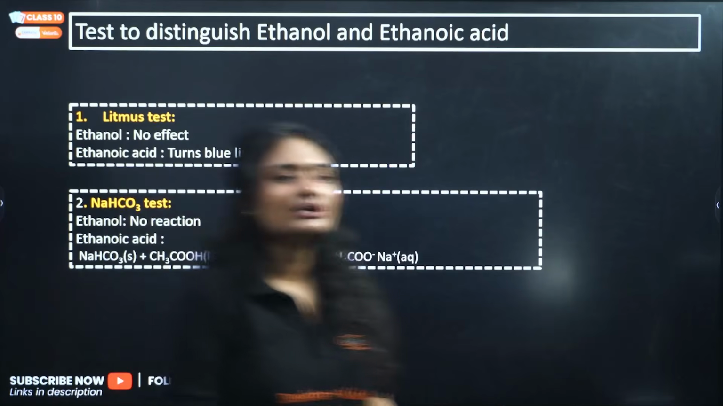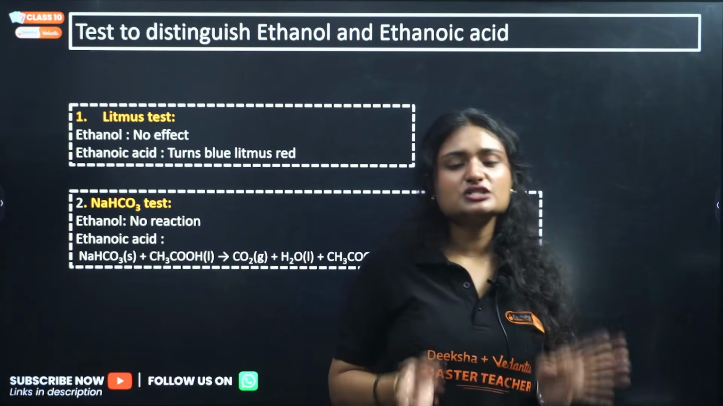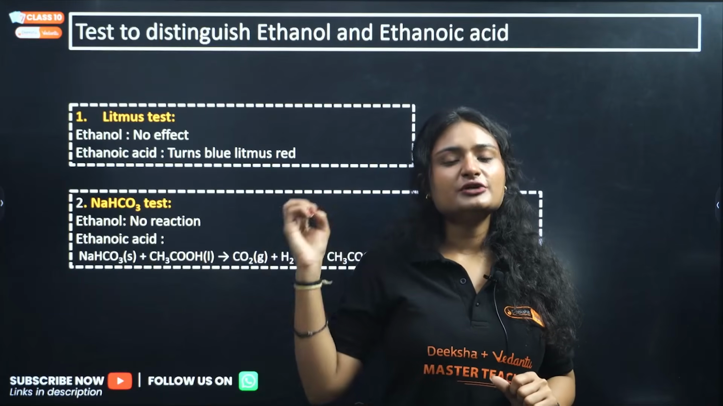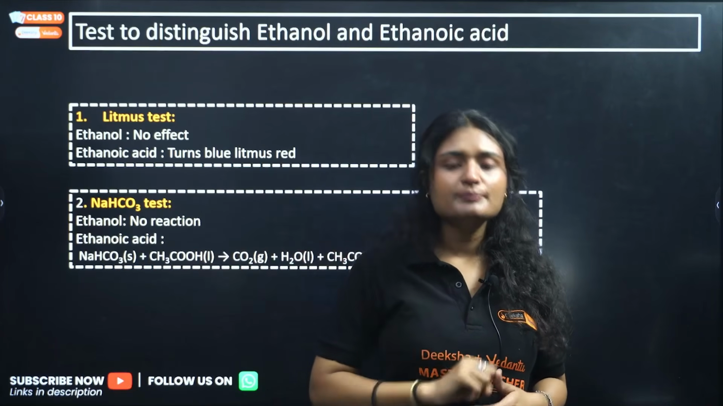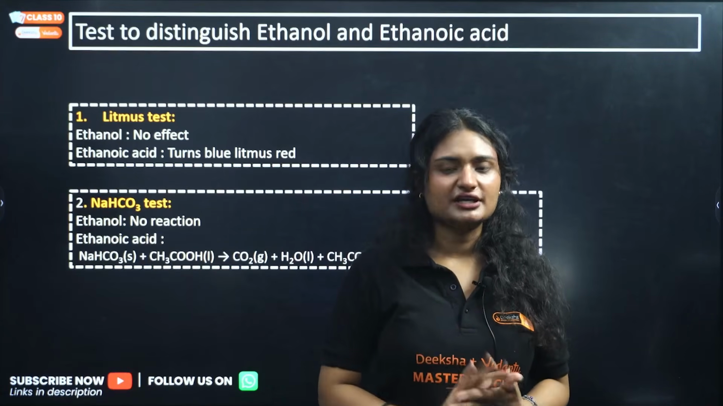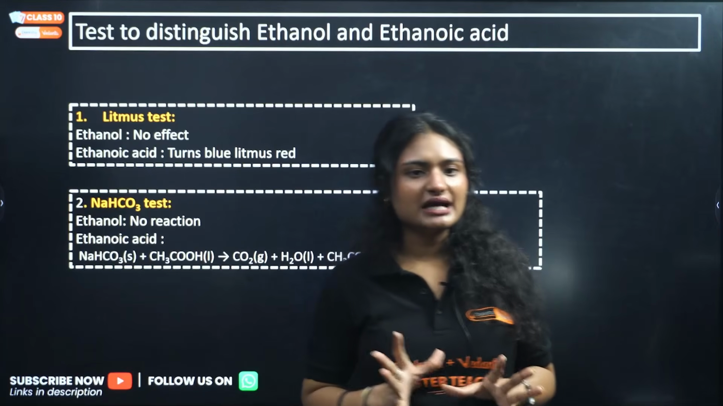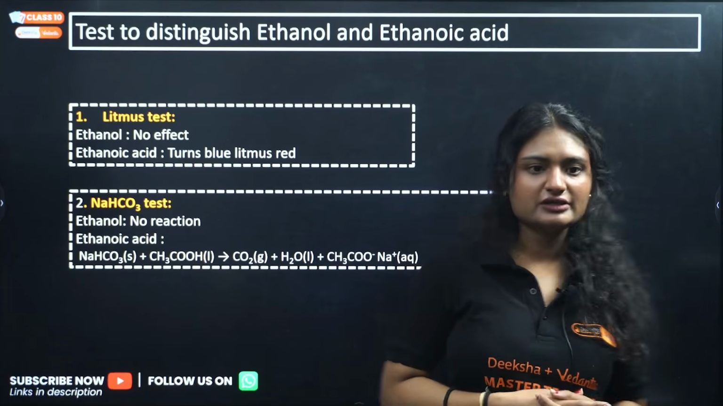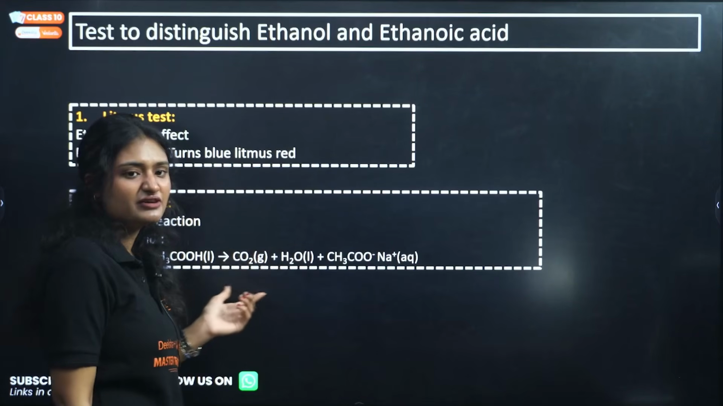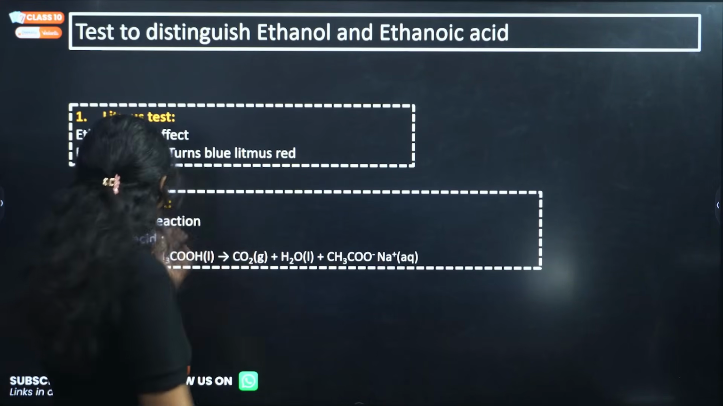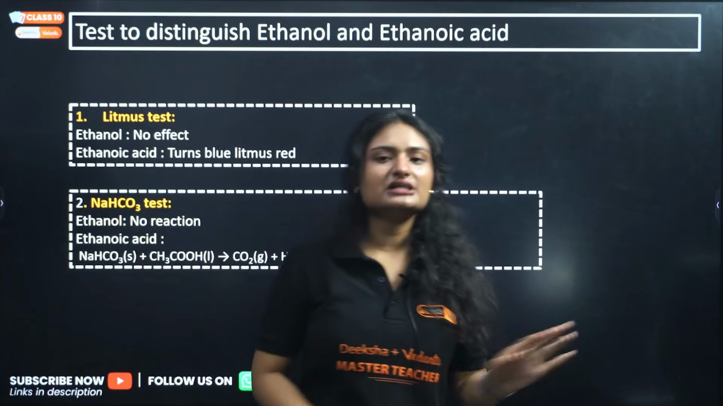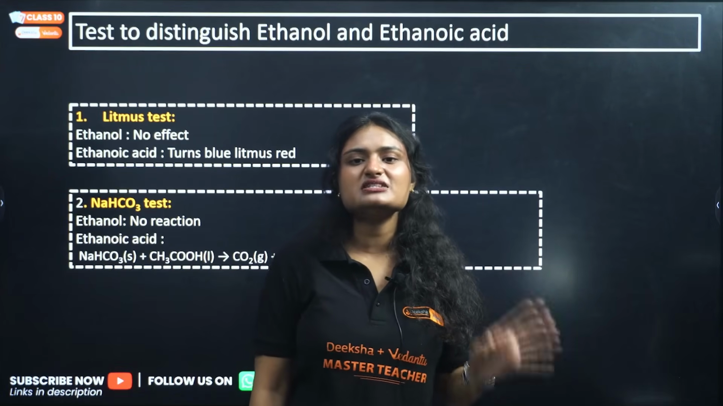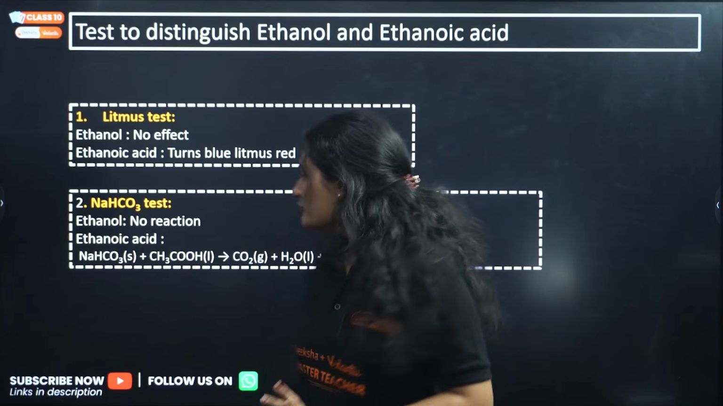Now, how do you distinguish between ethanol and ethanoic acid? There is one litmus test. Ethanoic acid is an acid, so it will turn blue litmus red, but for ethanol there will be no effect. Similarly, when ethanoic acid reacts with sodium bicarbonate, it evolves carbon dioxide gas. There is a brisk effervescence of carbon dioxide gas, but ethanol does not give this reaction. Clear?